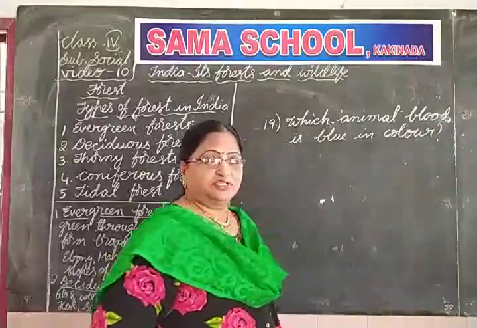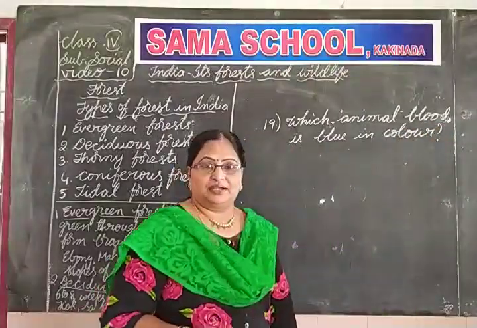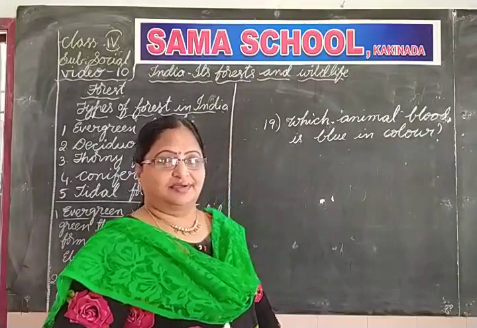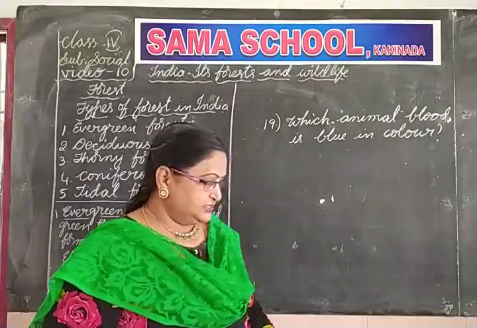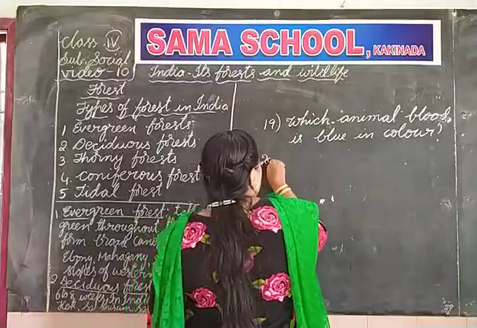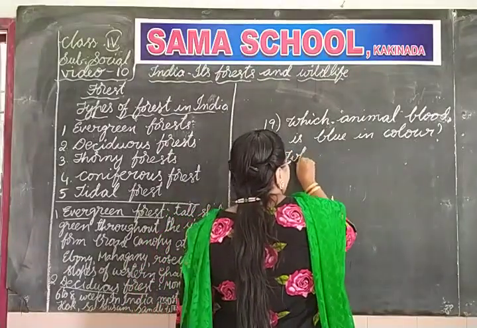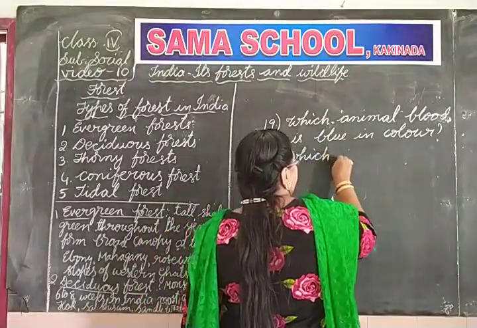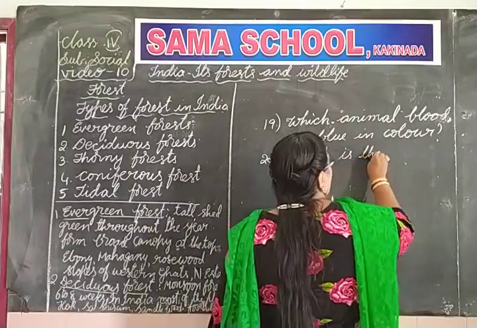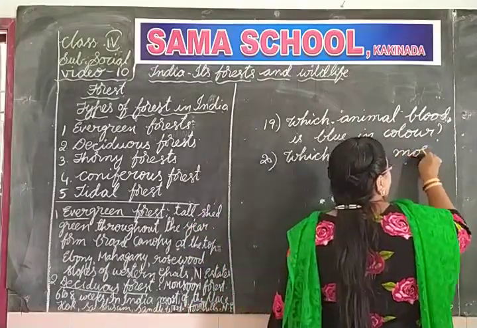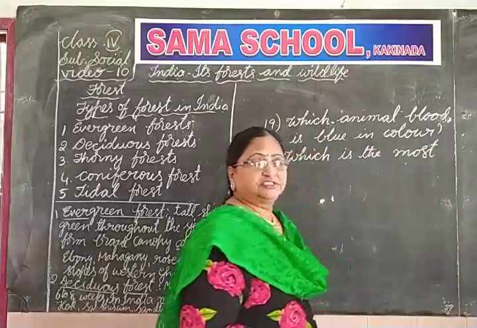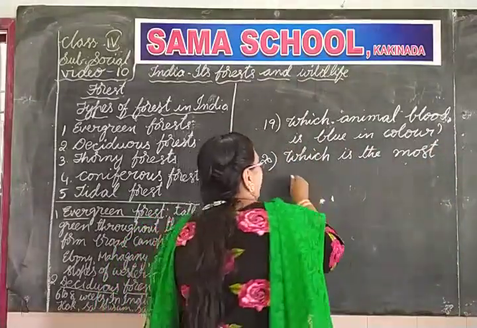Children, please note it down, this question. Which animal's blood is blue in color? The other question is, which is the most poisonous?